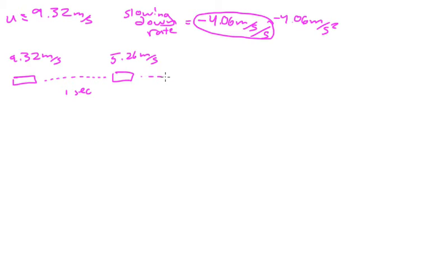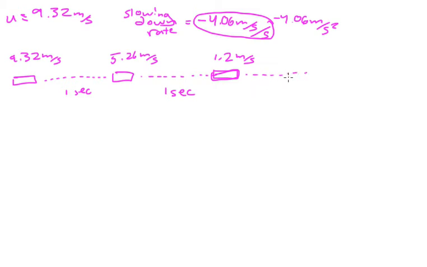All right, and go for another second. Okay, so another second in time. That's the same puck, sort of. And it's now another minus 4.06 meters per second. So its velocity is now 1.2 meters per second. And then at some point in between that last second, it's going to stop.